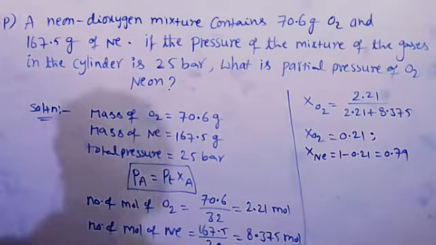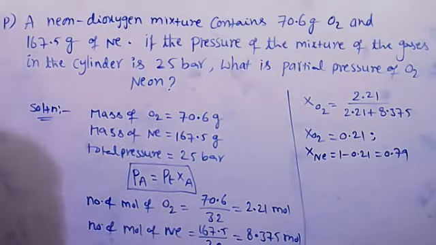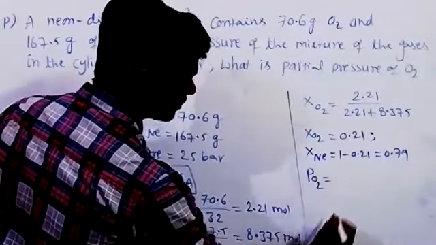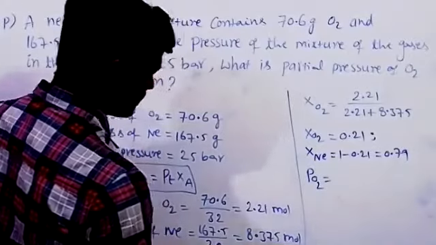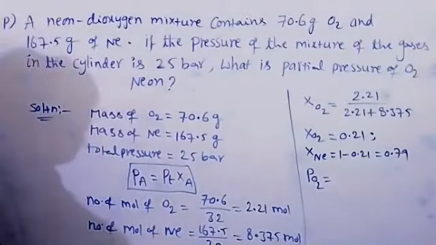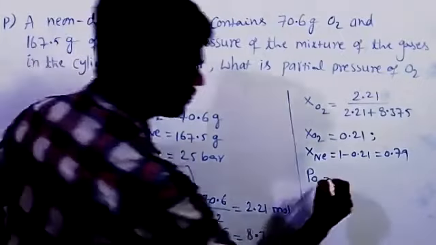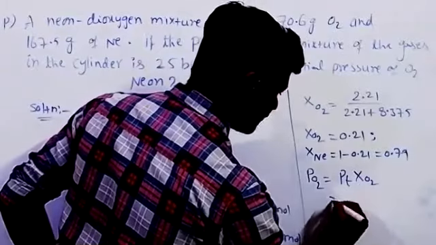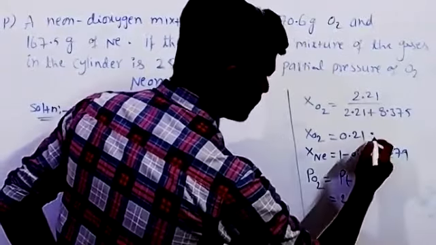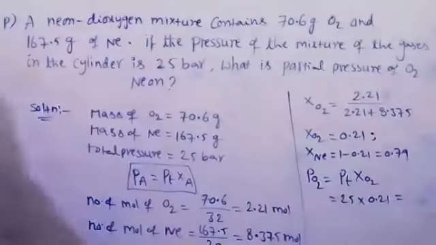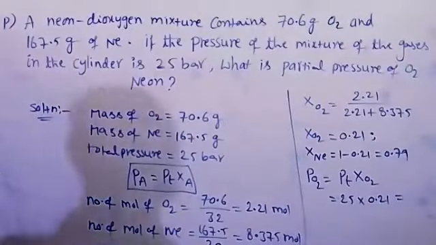Now apply this formula. Partial pressure of oxygen, partial pressure of neon. Molar mass of neon is 20. Partial pressure of O2 is equal to P total, 25. Formula is this one: P total into mole fraction of O2. 25 into mole fraction of O2, 0.21. So value is 5.25 bar.